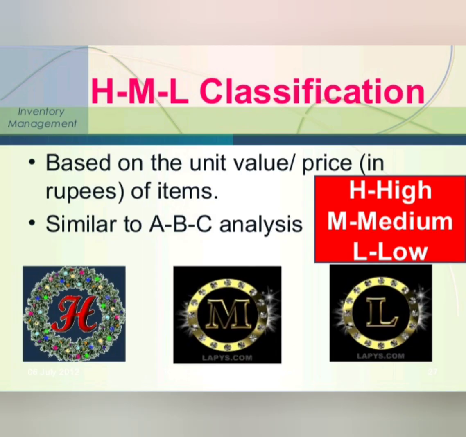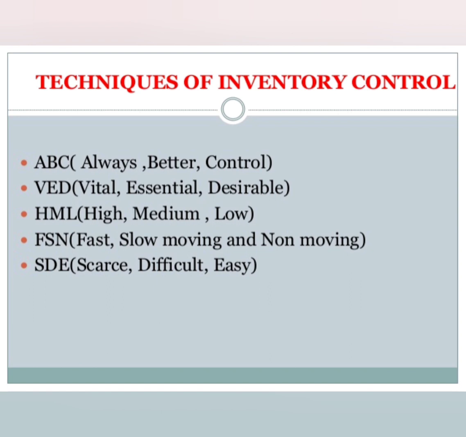This technique is similar to ABC analysis, and as the name suggests, materials are classified based on their unit value or price as high, medium, and low. The next technique of inventory control is FSN. The items are classified as fast moving, slow moving, and non-moving based on their consumption pattern.